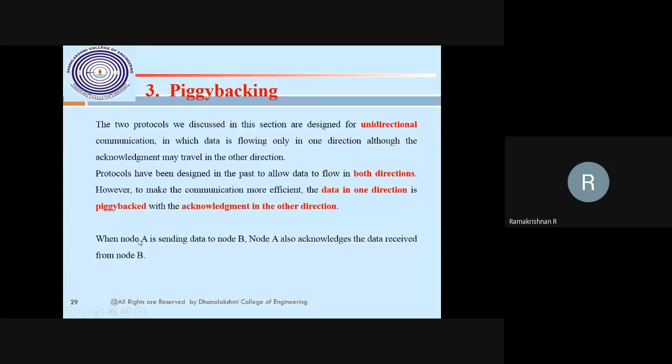For our understanding, when node A is sending data to node B, node A also sends the acknowledgement for data received from B. Understand what I'm telling? Node A sends data to B, but at the same time node A sends the acknowledgement for the message already received from node B. This is called piggybacking.